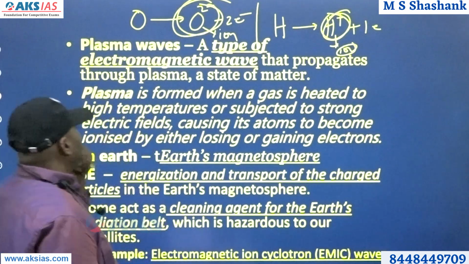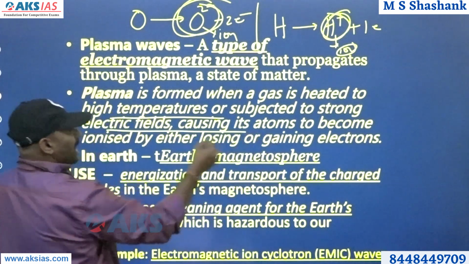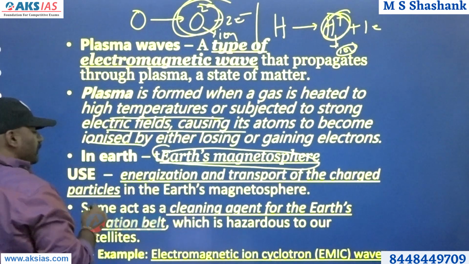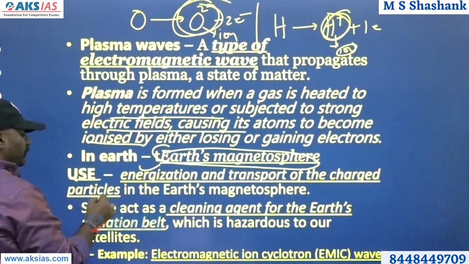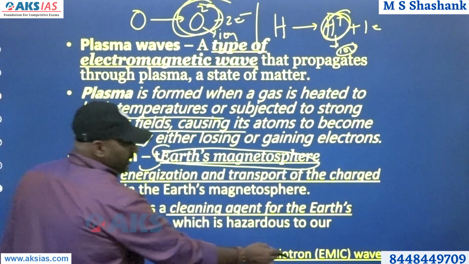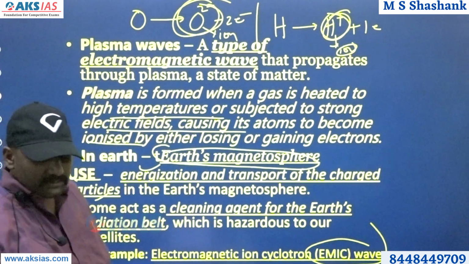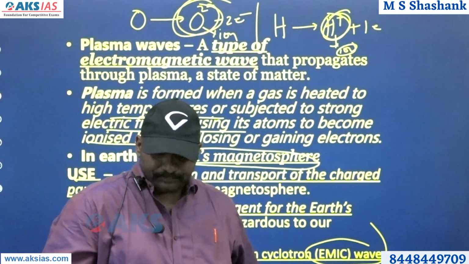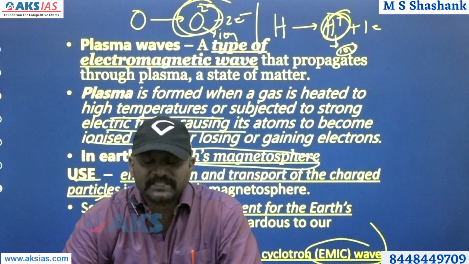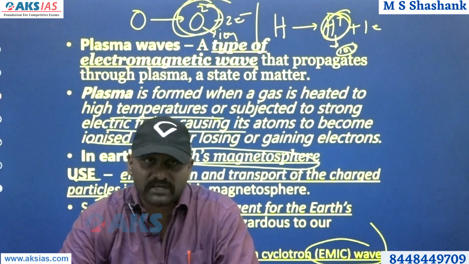So please remember, plasma is formed when a gas is heated to high temperatures and subjected to a strong electric field, causing atoms to become ionized. In Earth, you are finding them in the magnetosphere. What is the use of it? Energization happens and transport of the particles happen. Some act as cleaning agents of the Earth's radiation belt. Example is electromagnetic ion cyclotron waves. If you remember this, it is very useful for your prelims, because it has been recently in news. And Japan, USA and UAE have studied, and including IIG scientists they have collaborated to understand the existence of these kind of plasma waves in Mars.